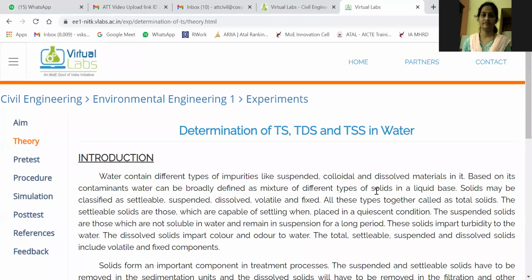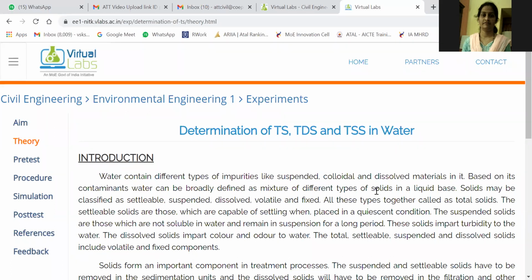Suspended solids are always in a suspension motion, means either they will be suspended in the water at the surface, or they will be getting settled down. So suspended solids are 2 types: one is the floating portion, and another one will be at the settled position.